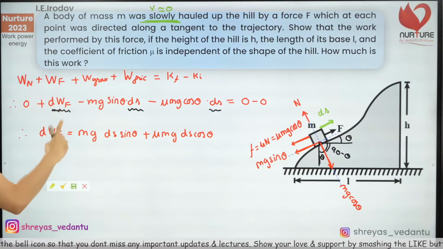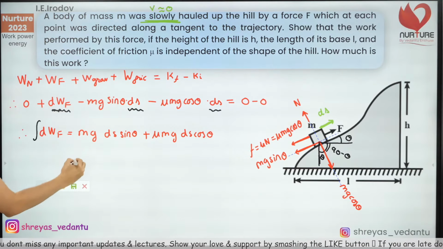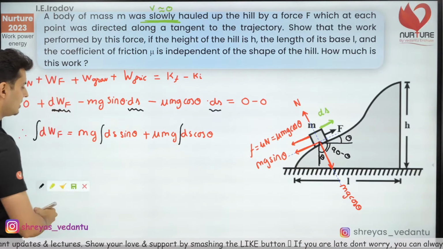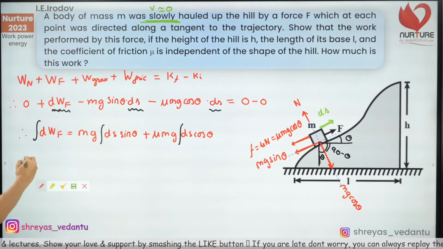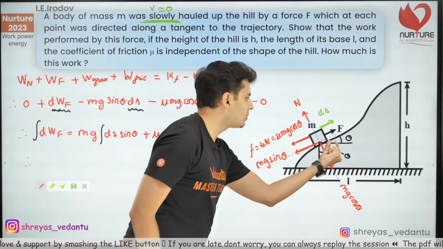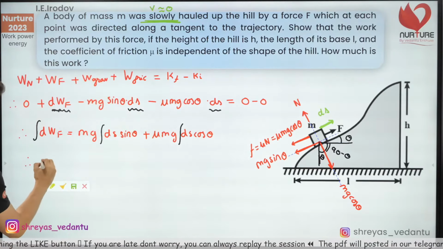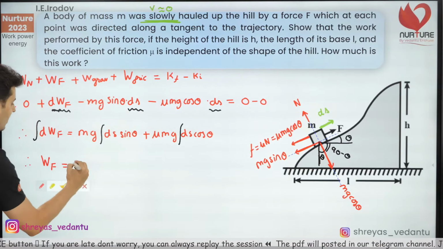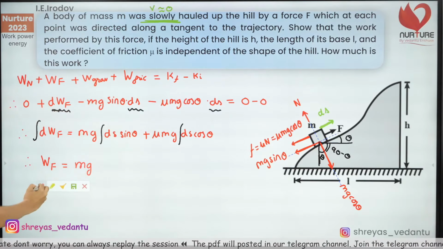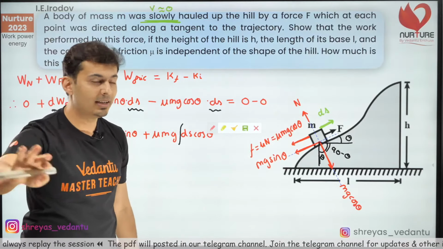This is the step where you should take a pause, because after this I'm going to integrate. mg is a constant, mu mg is a constant. This integration of dW, work done for small displacements, will give me the total work done by that force F. You'll be like, sir, what is the value of this? You don't even have to integrate. Trust me on that.